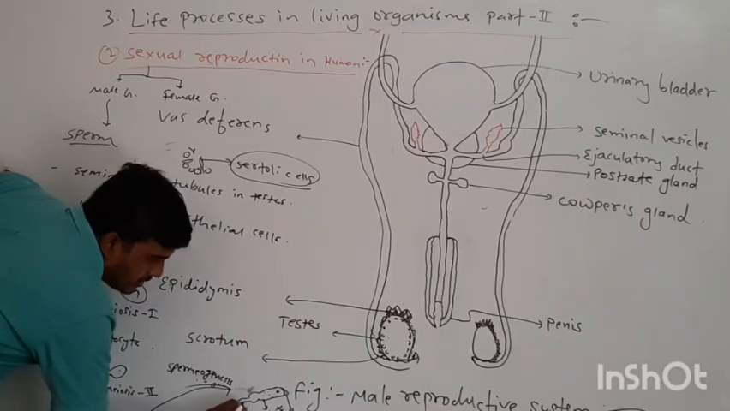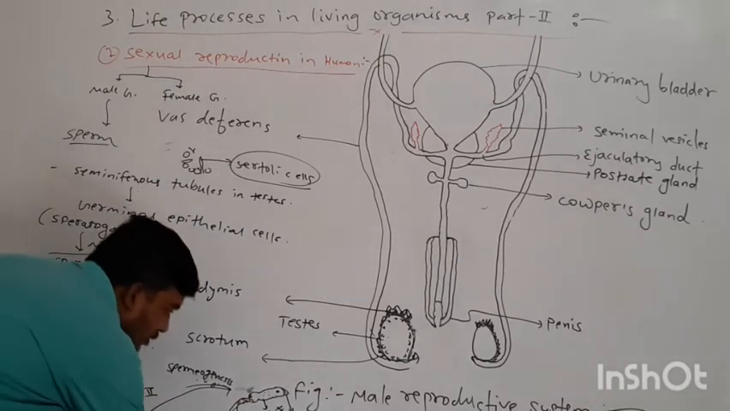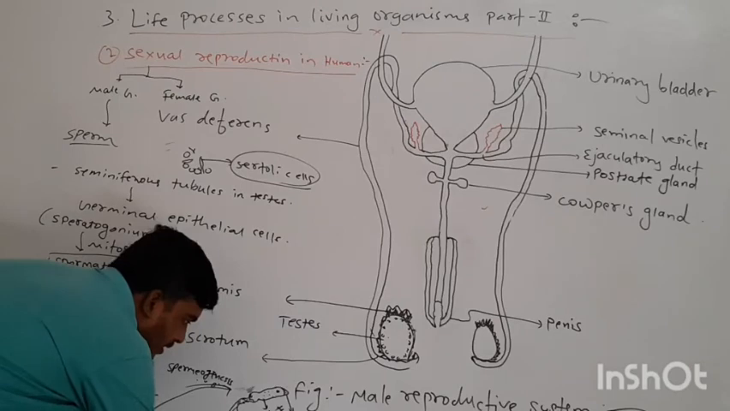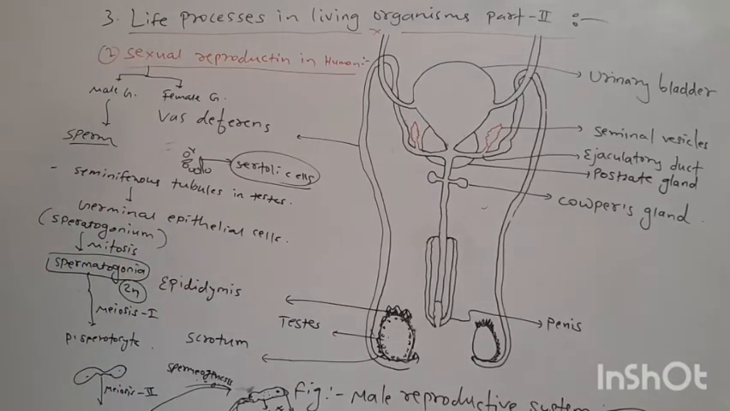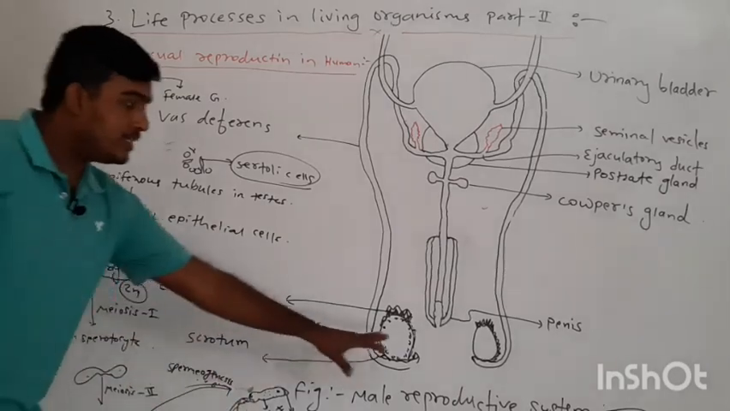The tail contains a large number of mitochondria from here. This is the structure of sperm, and this is happening within the testes.